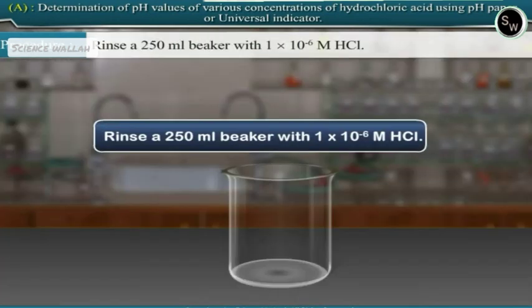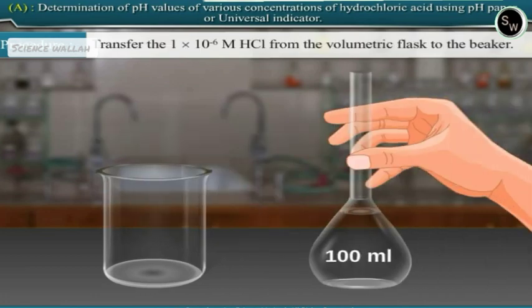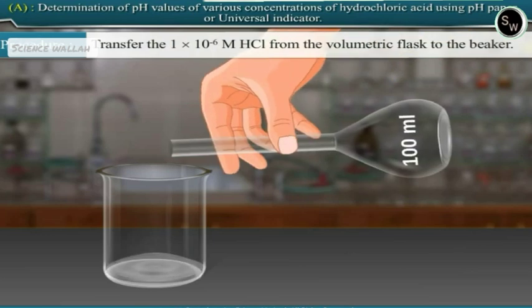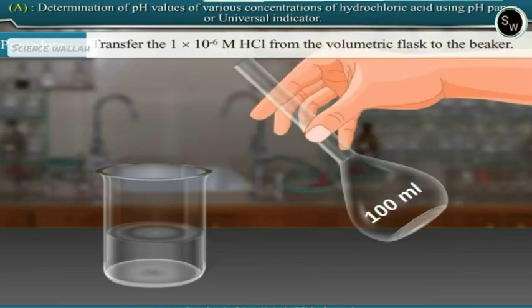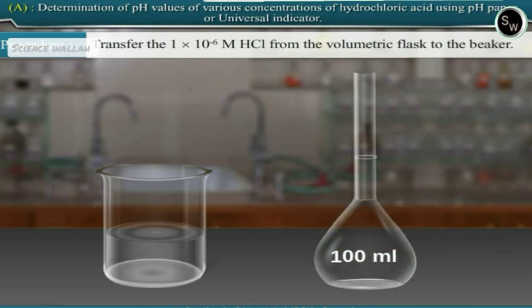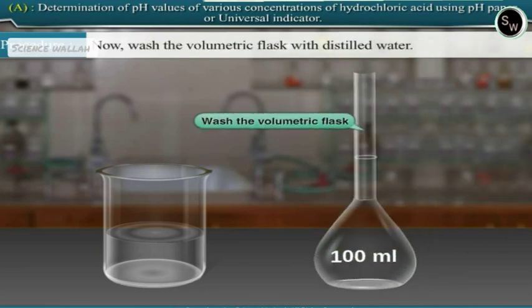Rinse a 250 ml beaker with 1 multiplied by 10 raised to minus 6 molar hydrochloric acid. Transfer the 1 multiplied by 10 raised to minus 6 molar hydrochloric acid solution from the volumetric flask to the beaker. Now wash the volumetric flask with distilled water.